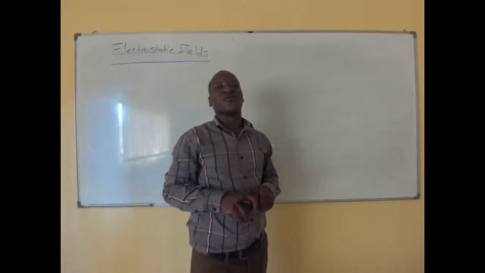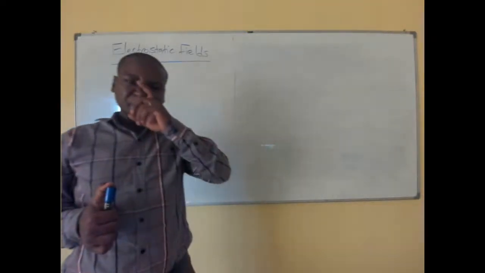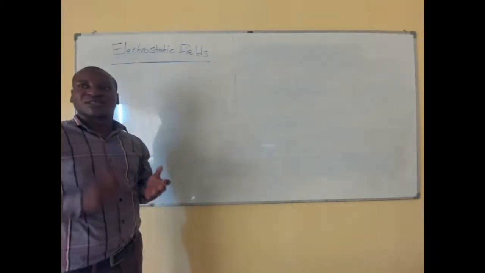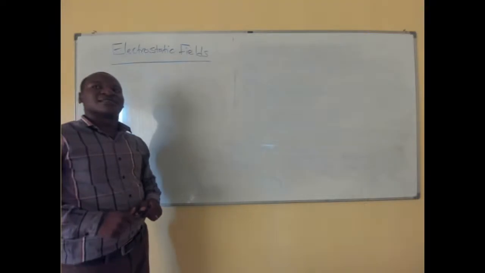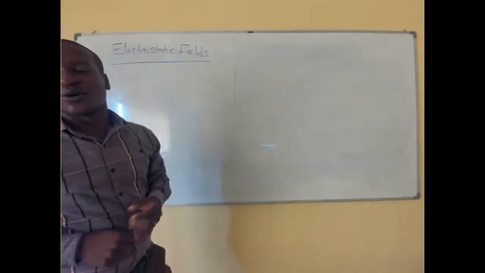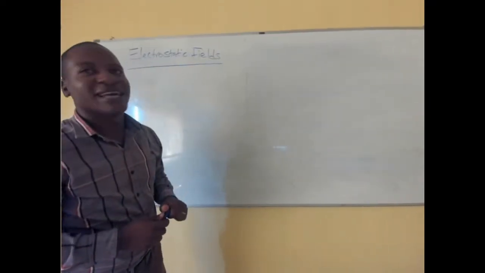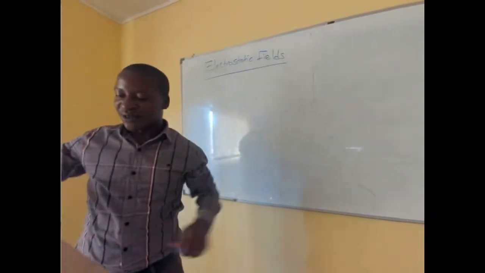Like, for example, if you remember very well from your first year, you were looking at charges and you had to say that unlike charges attract, as well as like charges repel. That is the same thing we want to remind ourselves here.